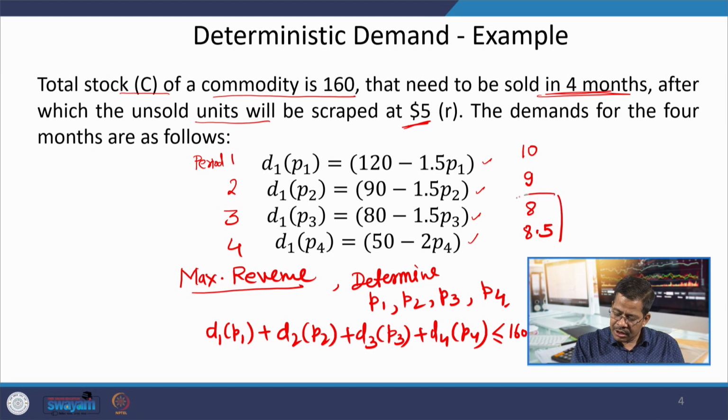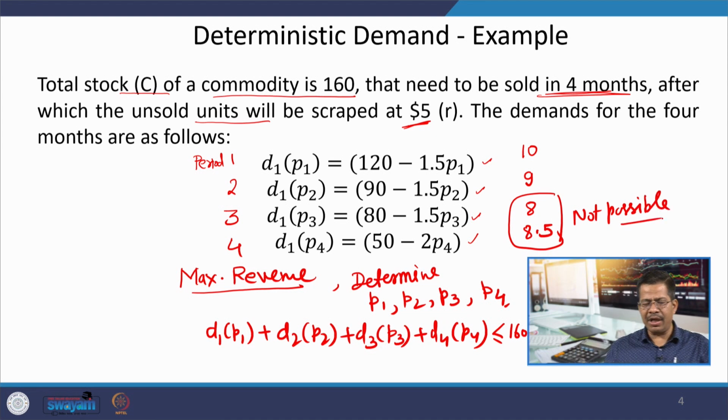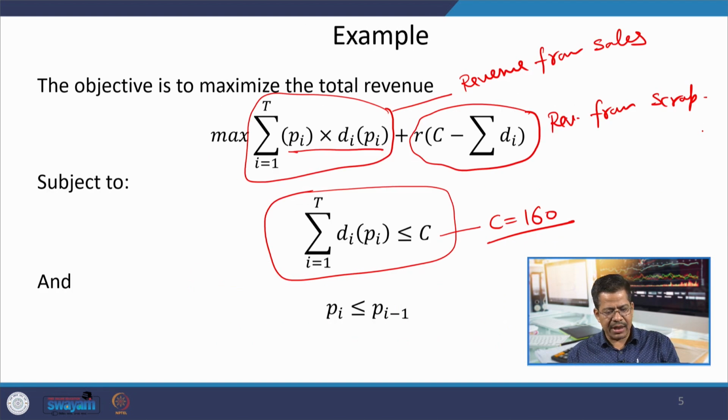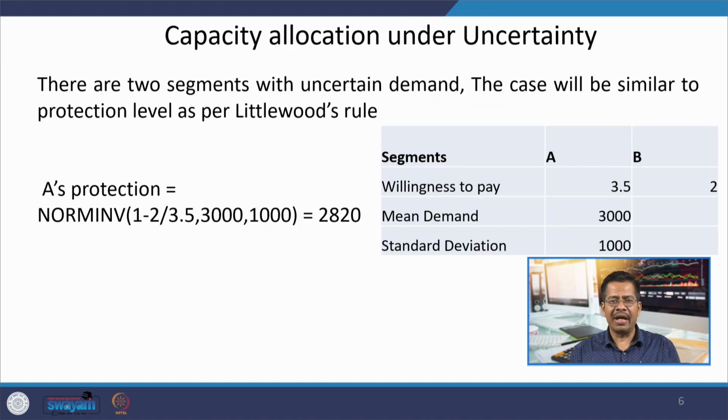This is not possible. So, there has to be a sequence in the decreasing of the price. It can be 10, 9, 8, 7.5, that is acceptable, but this is not acceptable. So, these are the conditions, these are the equations which we are going to insert in our Excel form.